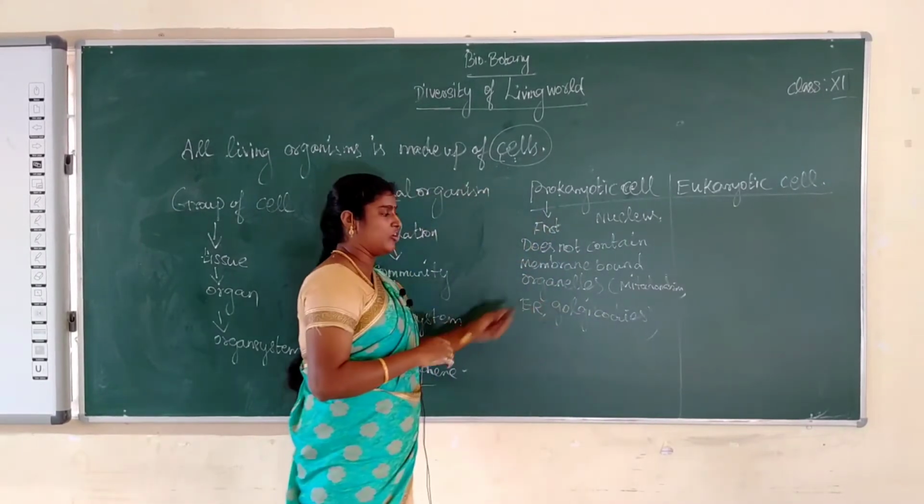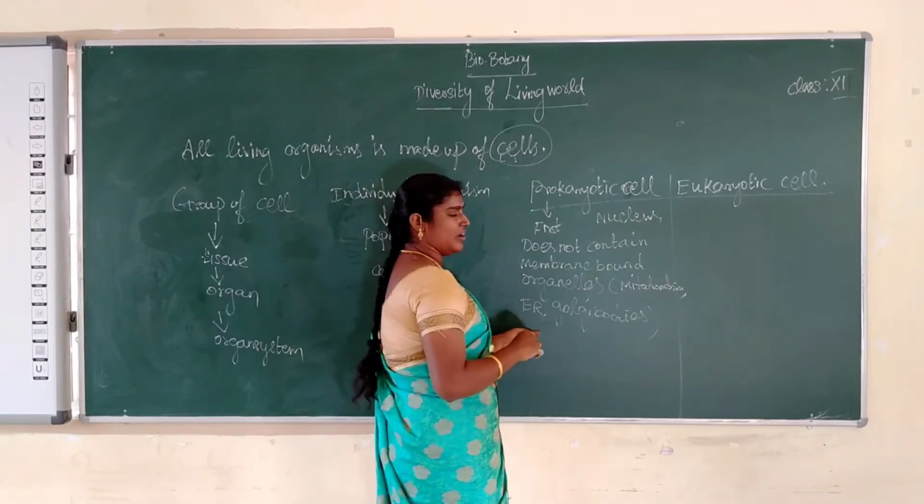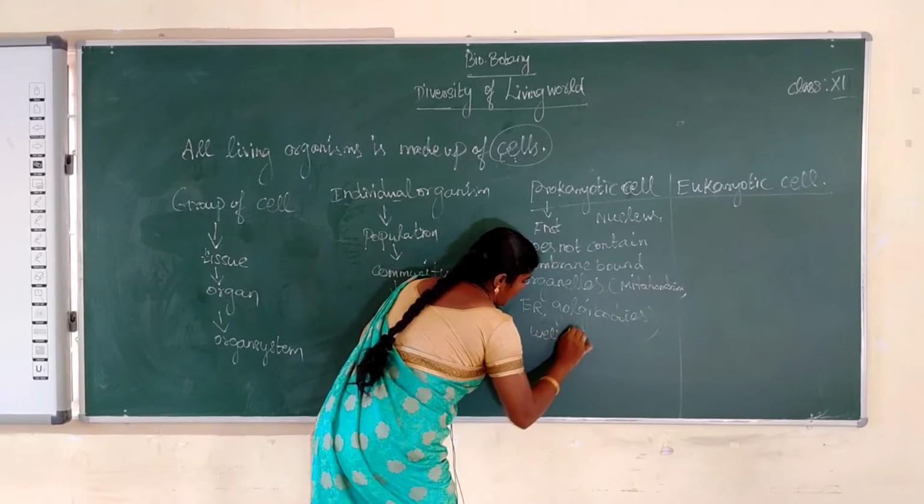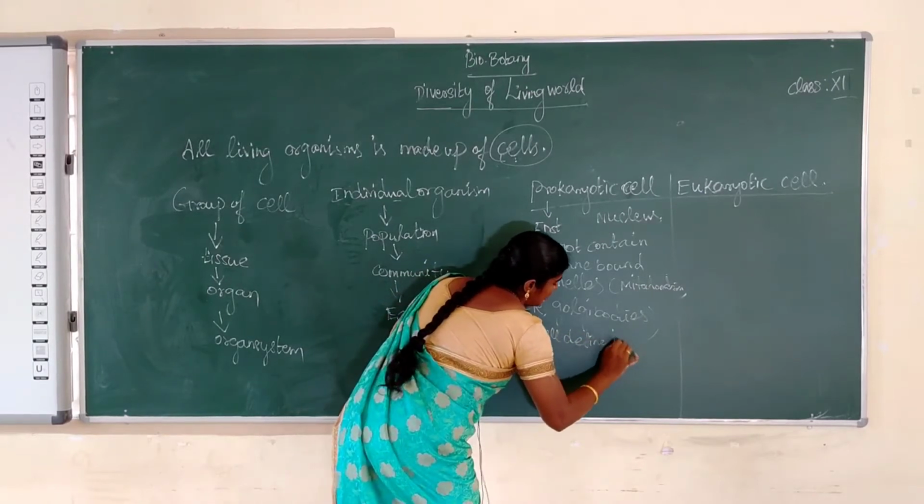Next, it does not contain a well defined nucleus.